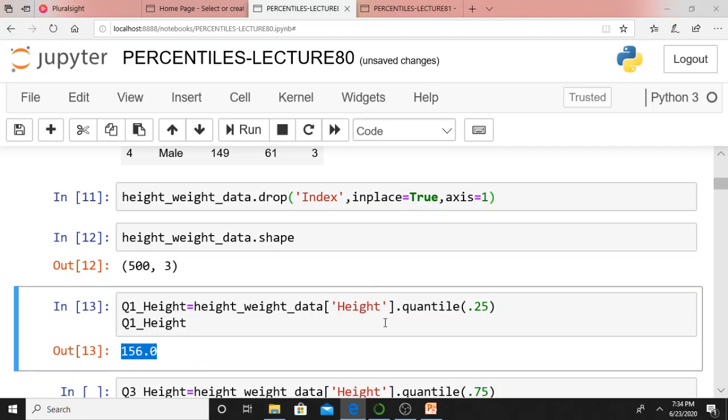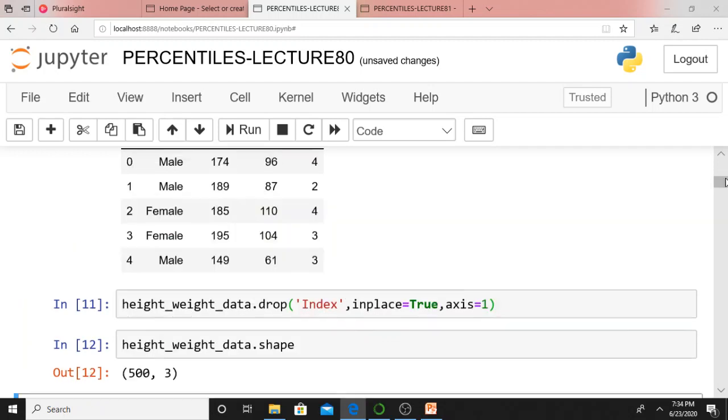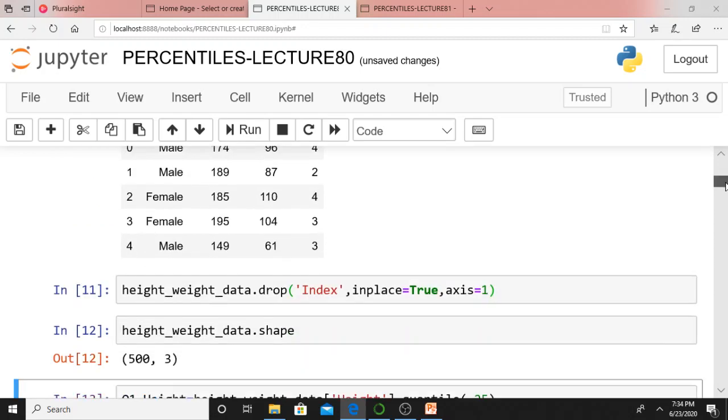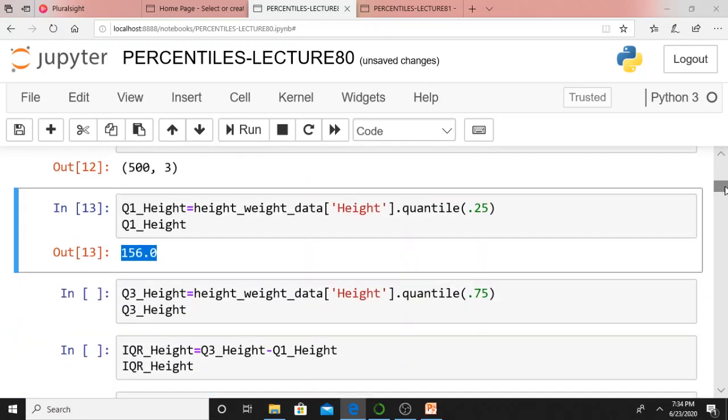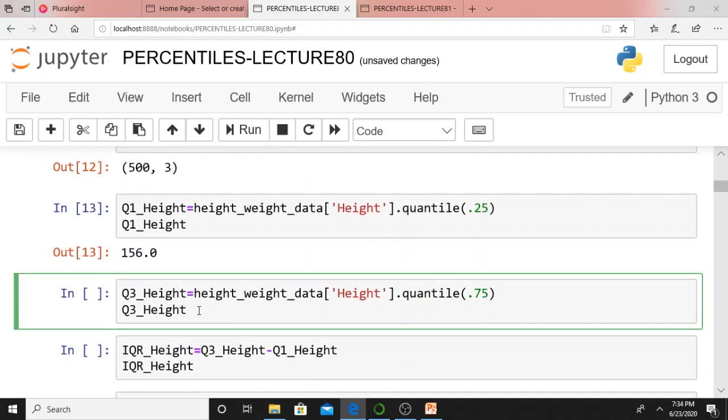Means I can say like this: I'm invoking this quantile function on the numerical attribute height of the data frame height_weight_data. In a similar manner, I can invoke the quantile function with 0.75. What does it mean?